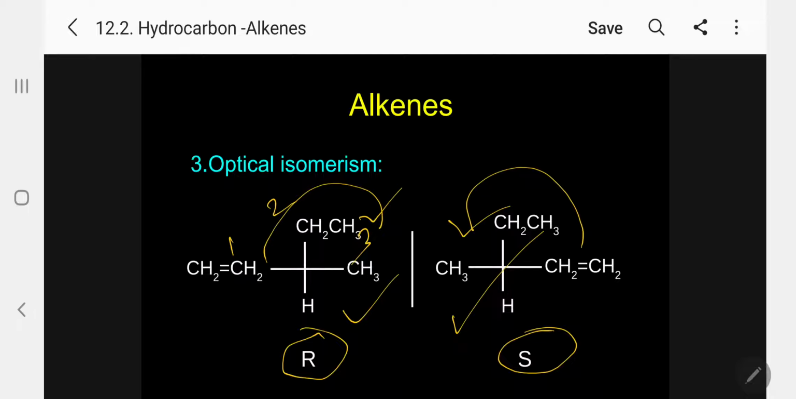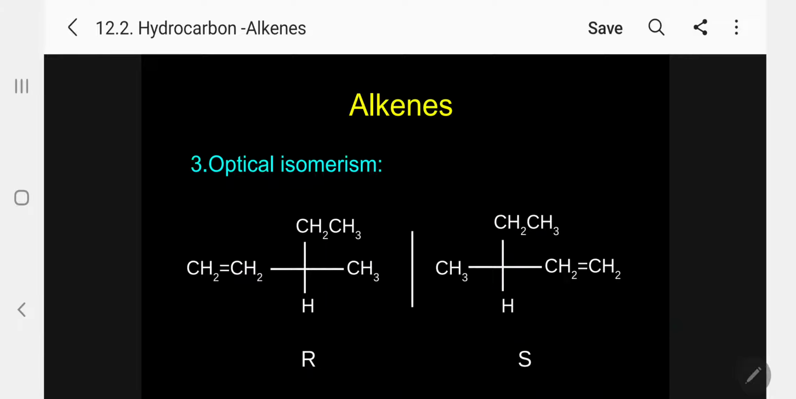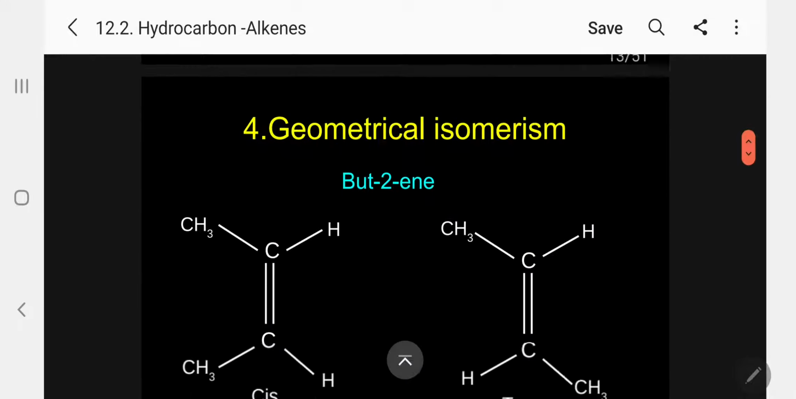Kindly follow. So this is R-3-methyl-1-pentene. This is S-3-methyl-1-pentene. They are enantiomers. What are enantiomers? Optically active compounds having the same molecular formula, but one is the mirror image of the other. One rotates clockwise, another one rotates anti-clockwise.